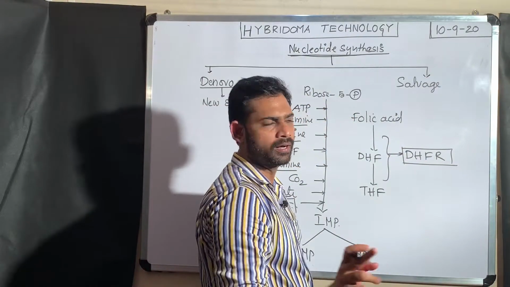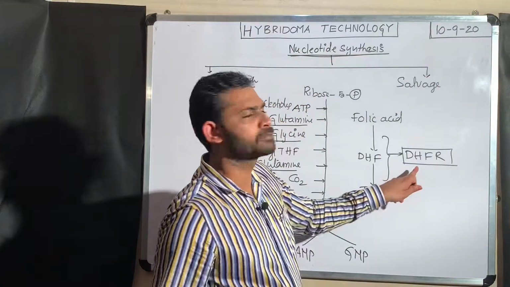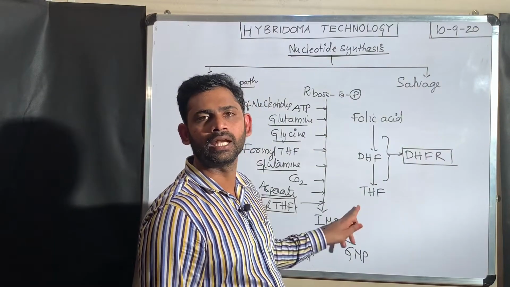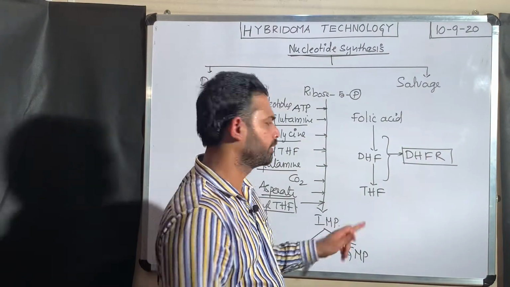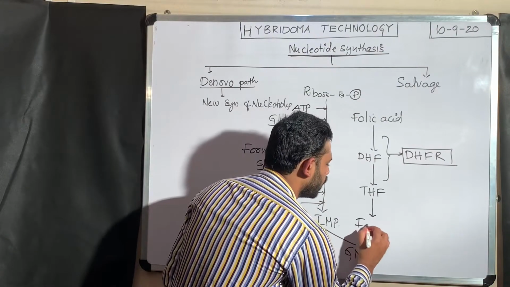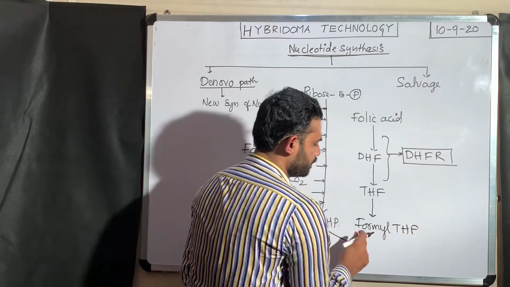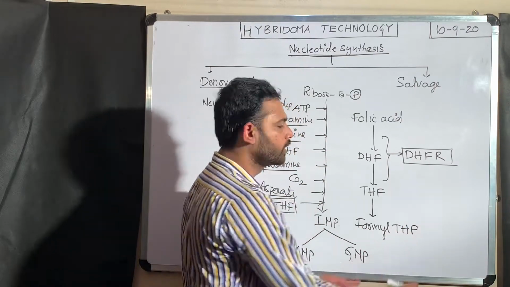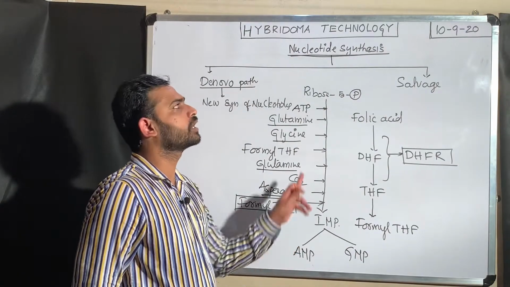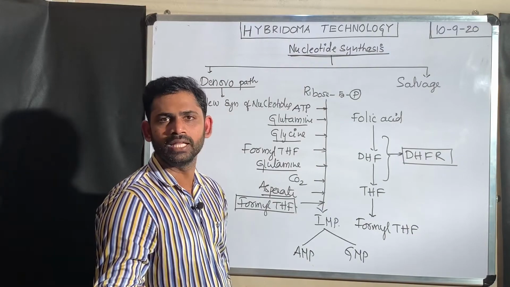You should remember dihydrofolate reductase, responsible for conversion of folic acid to tetrahydrofolate. This tetrahydrofolate is further converted into formyl tetrahydrofolate. This formyl tetrahydrofolate is directly involved in the de novo pathway, which results in the synthesis of the nucleotides. These nucleotides are involved in the synthesis of nucleic acids.